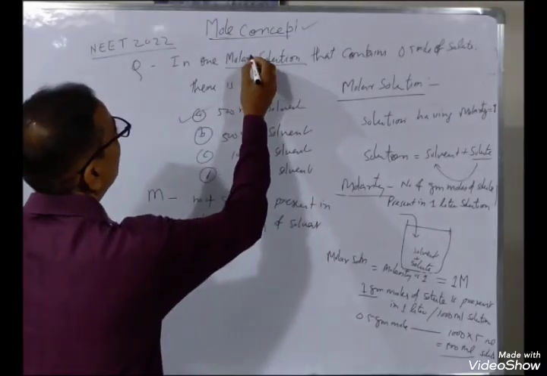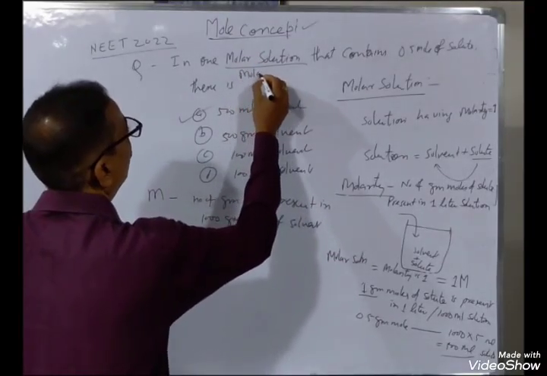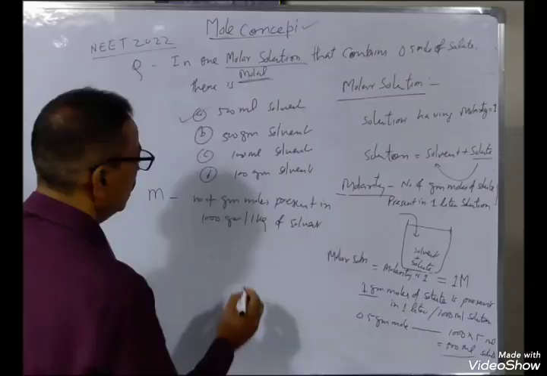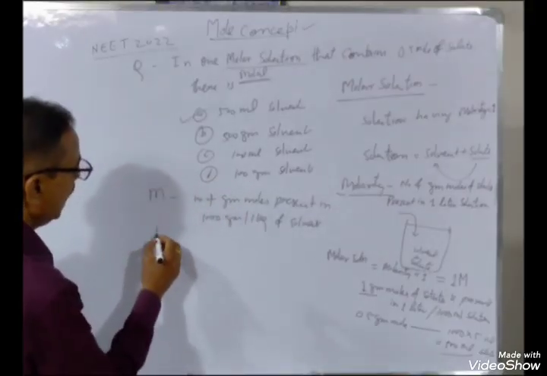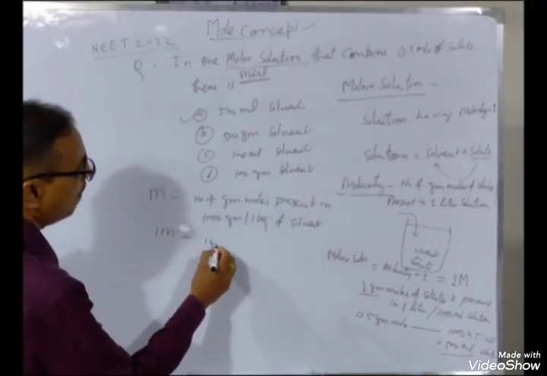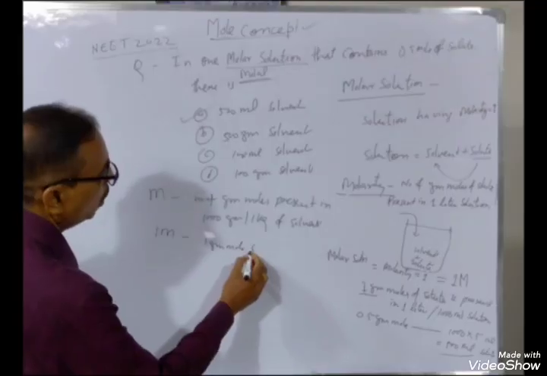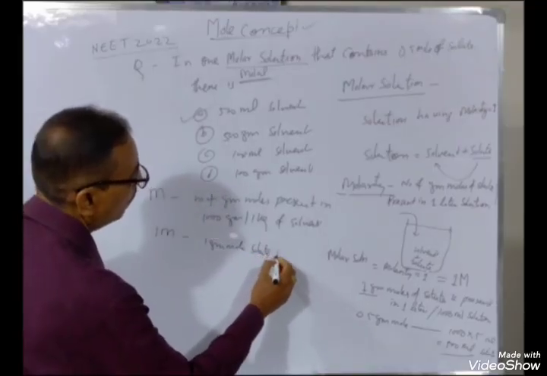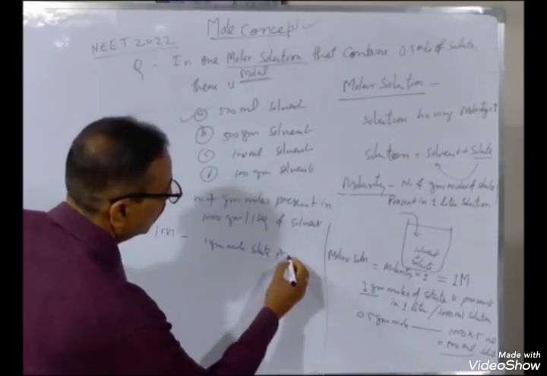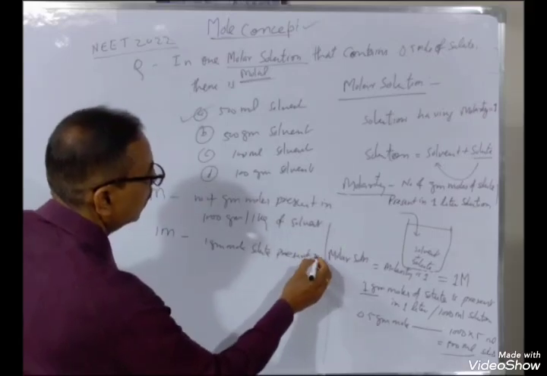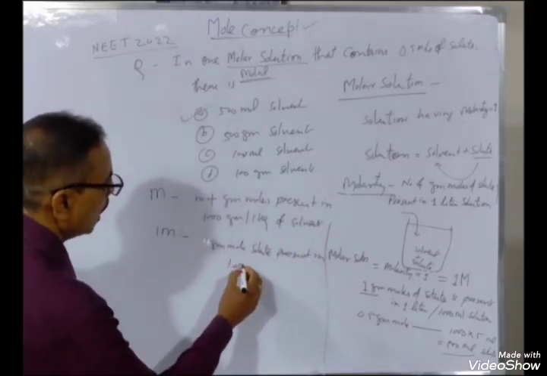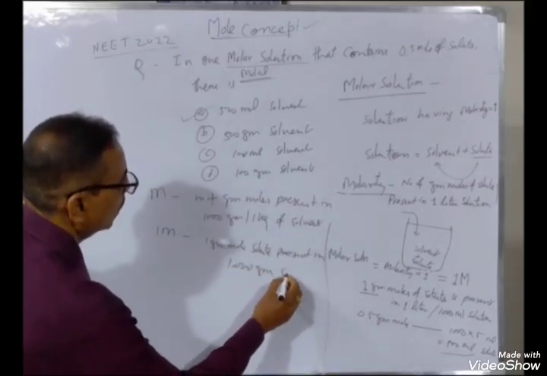If it is molal, then a 1 m solution stands for 1 gram mole solute present in 1000 gram solvent.